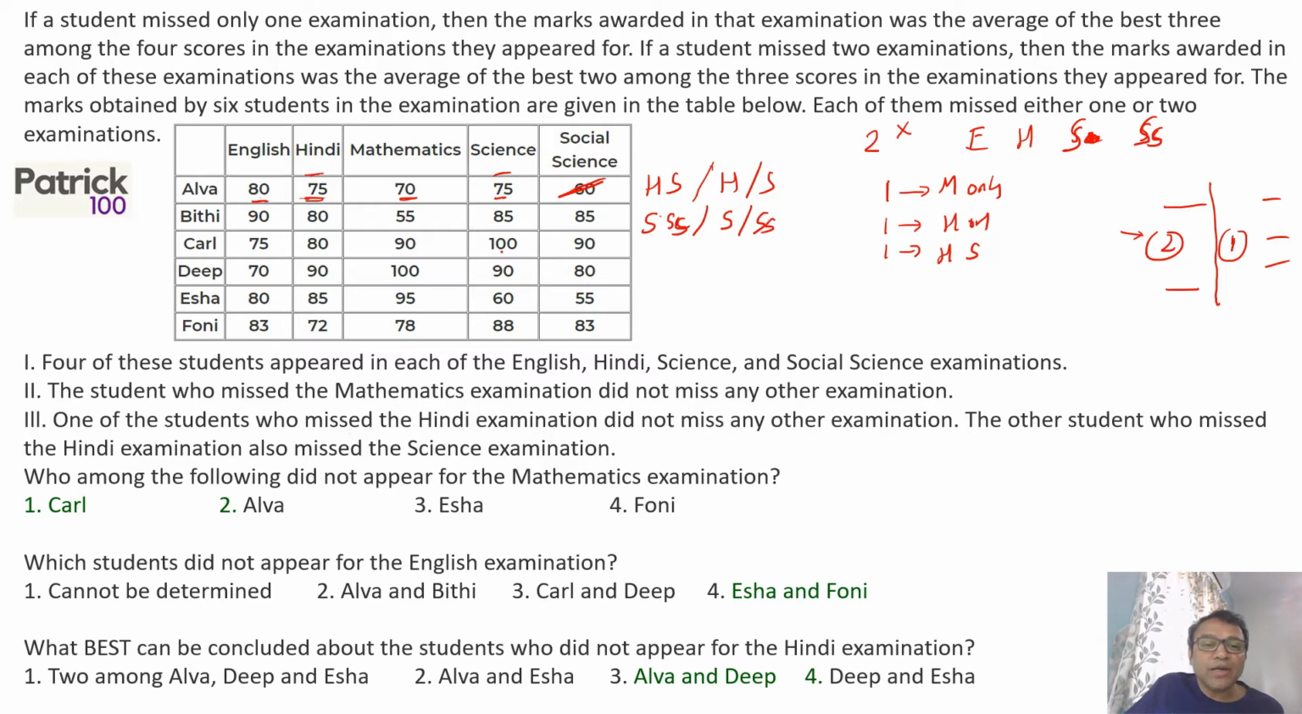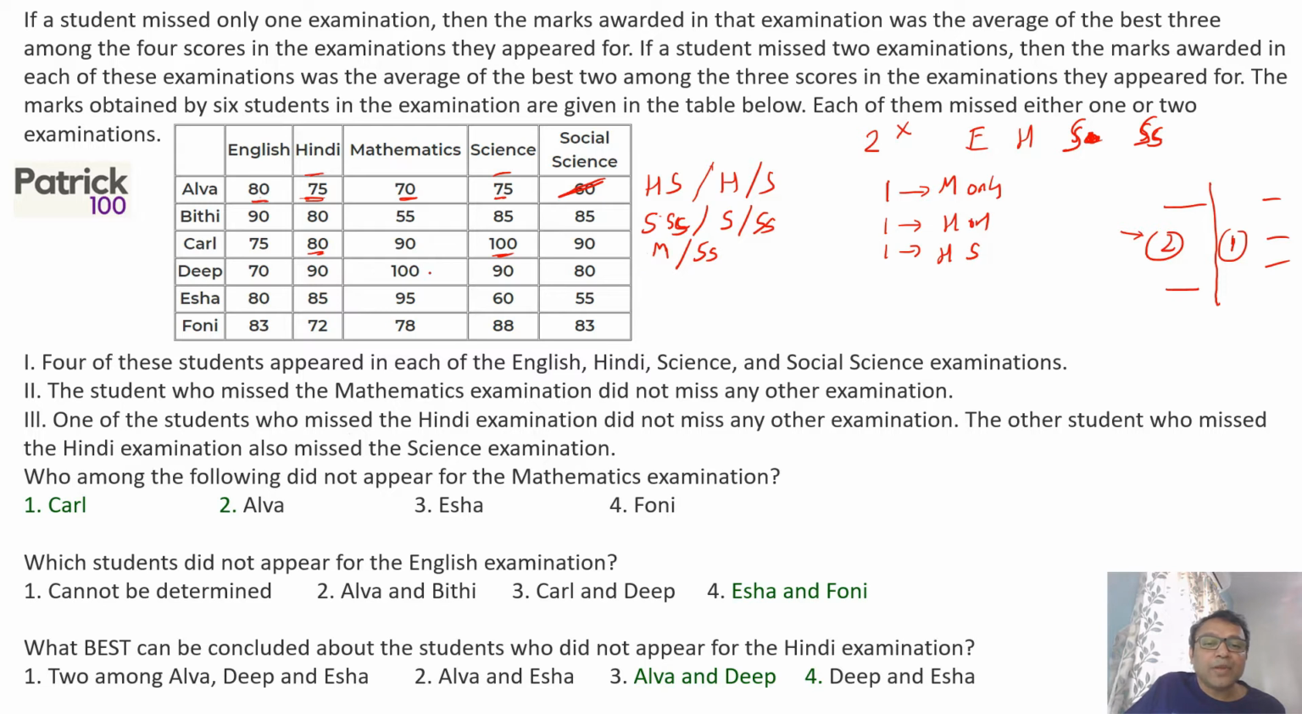For C, if you look at it, highest is 100, and 80, 90 is the average of 100 and 80. So he could have missed mathematics, he could have missed social science. Maths and social science both he cannot miss because it is very clearly mentioned that maths is the only subject if it is there, right? So that means the only possibility is he missed only maths or only social science. That's the only possibility.